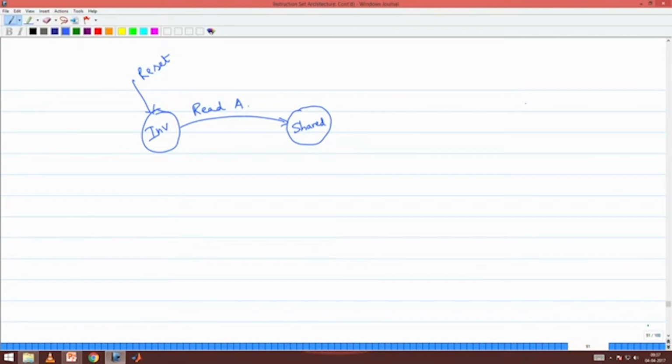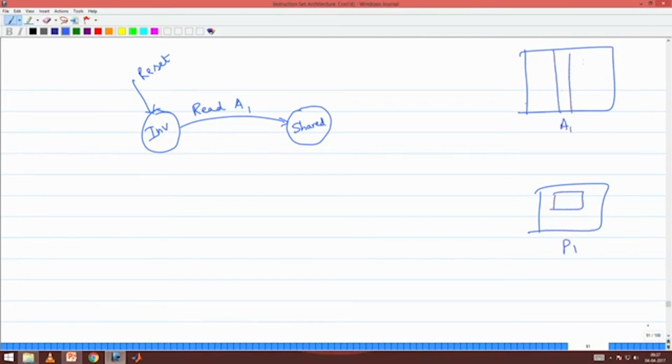So, let me say A1. In the main memory, let this be the processor P1, this is the cache, this is A1, and let me say there is another A2. Let me say there is 15 stored here and 19 stored here. Now, when I read A1, I have 15, the value there is also 15, somebody else can also read and they will also get 15.